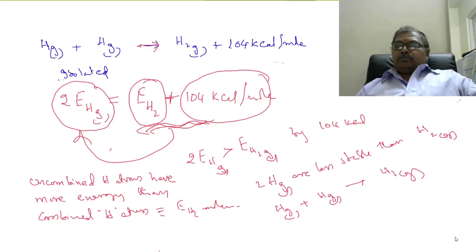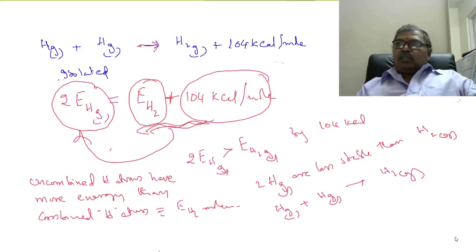So I told you every system is associated with a definite amount of energy called internal energy. Any system that has more energy is least stable. A system with more energy is least stable. So these are thermodynamic principles.